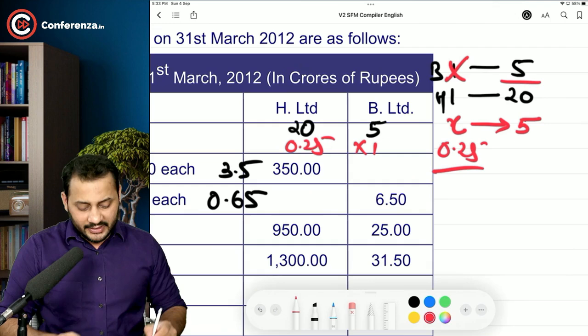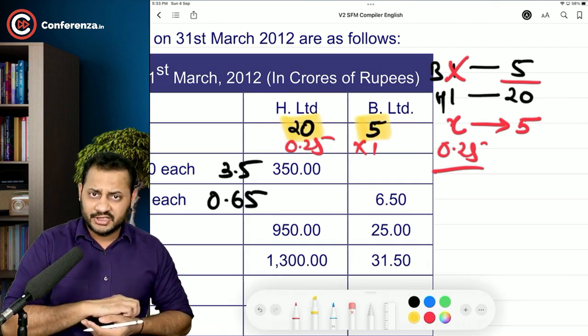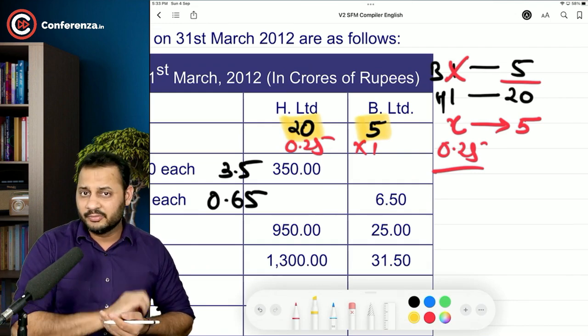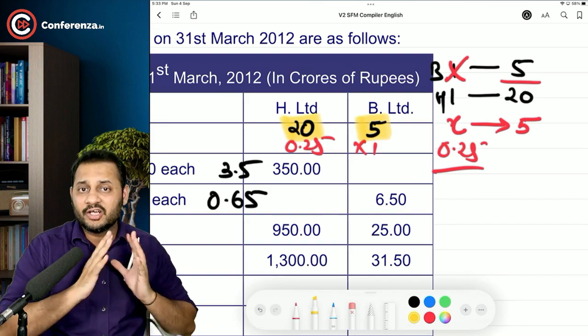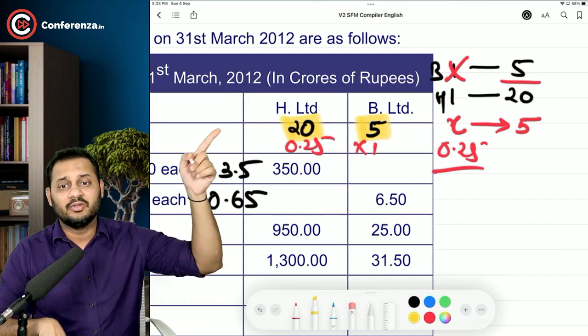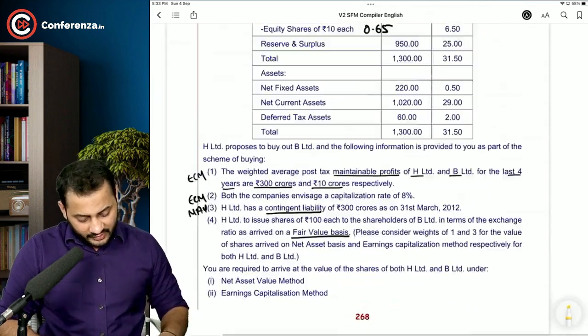So all this will be calculated based on the fair price. Now don't worry about the exchange ratio in mergers. It will be covered under the mergers chapter. In this question, they are not asking you to calculate any kind of exchange ratio, but they are asking you to calculate this 20 and 5. This is called fair value. Now, what is the fair value?